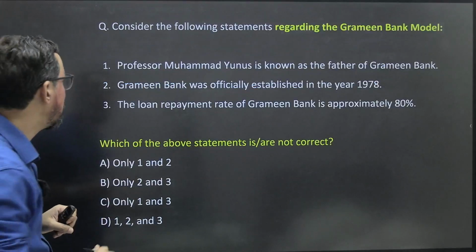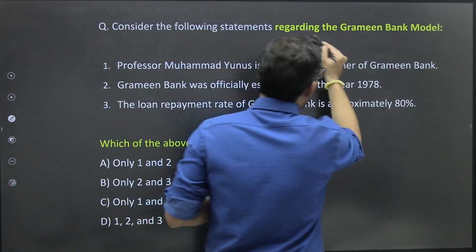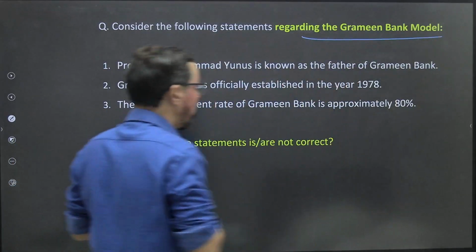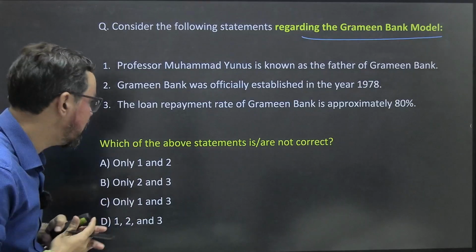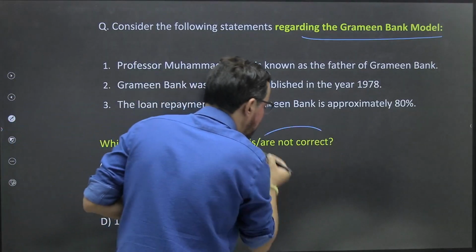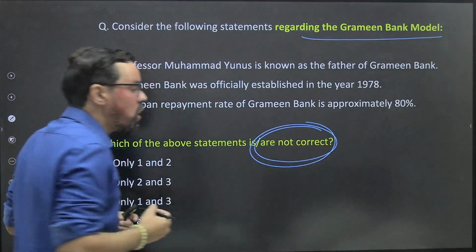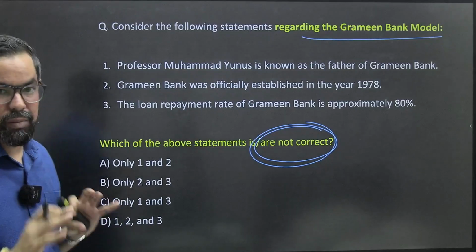Okay. Next one. Consider the following statements regarding the Grameen Bank model. Which of the statements related to the Grameen Bank model are incorrect? Sorry, incorrect, not correct. So we have to find out the wrong statement about the Grameen Bank model, right?